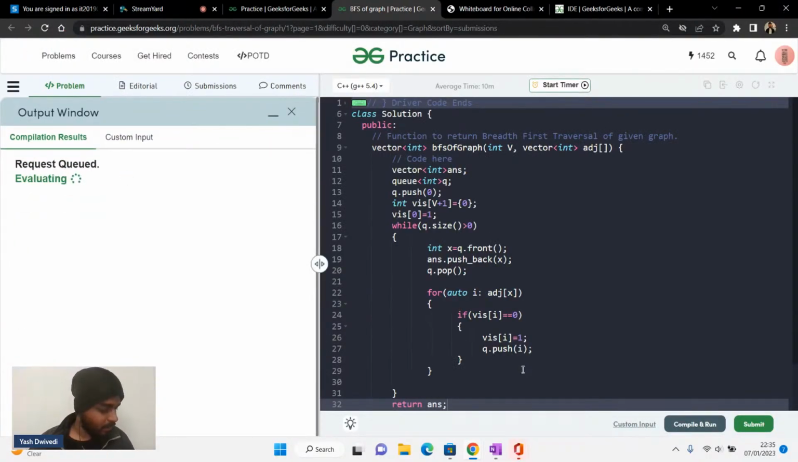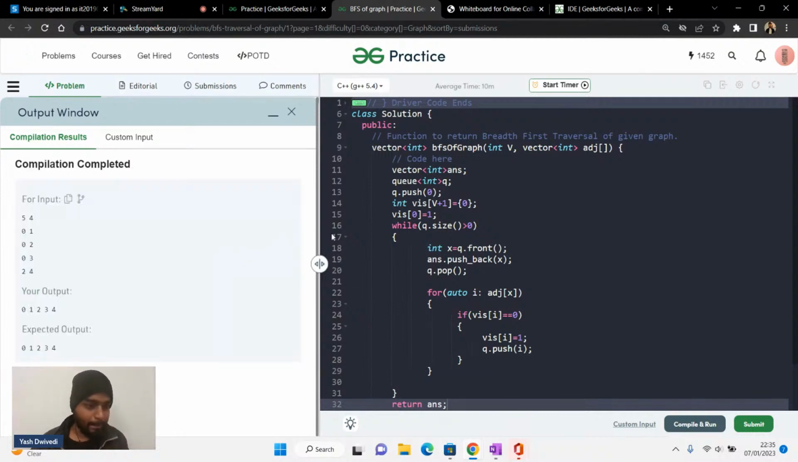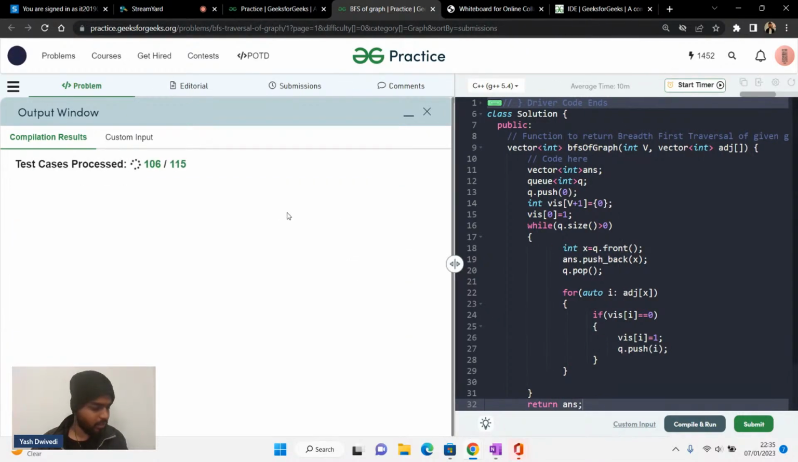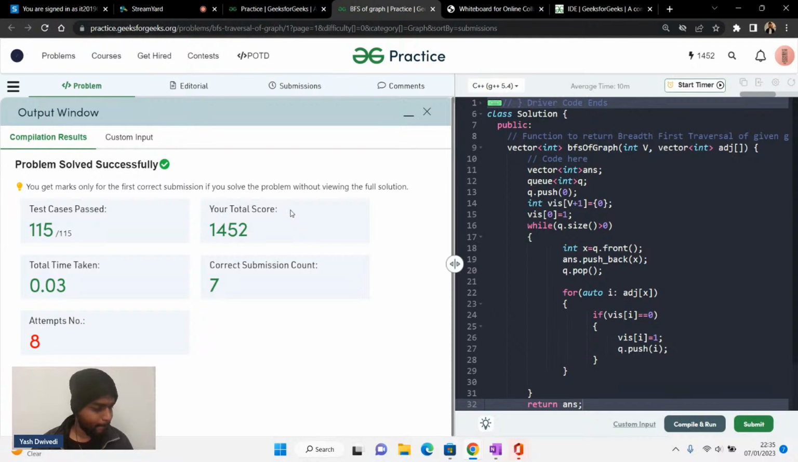Let's try and quickly compile it. It is an adjacency list, yes. Okay, so it works on the samples. Let's try and submit this also and see if it gets accepted or not. All right, so this problem does get accepted. Obviously I've solved it a lot of times, so it gets accepted.